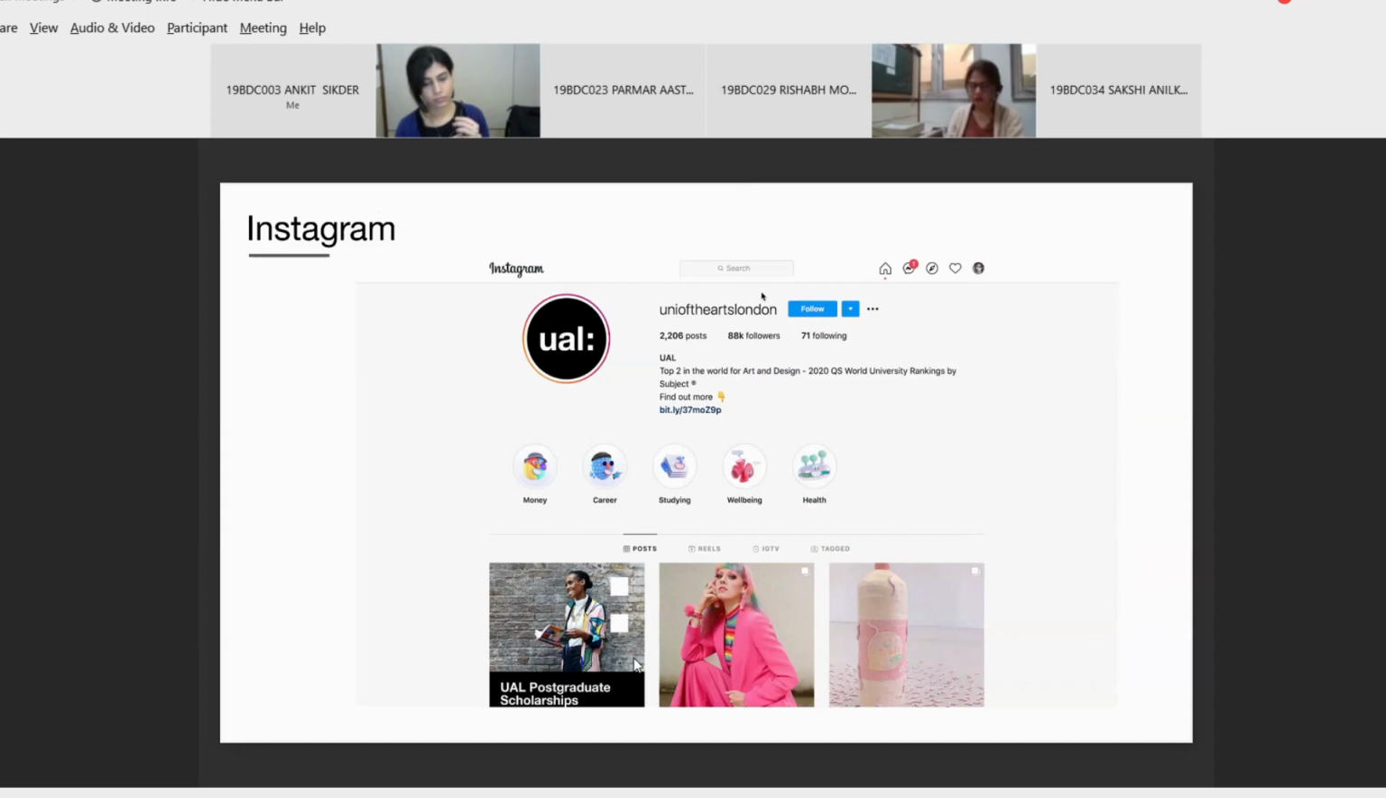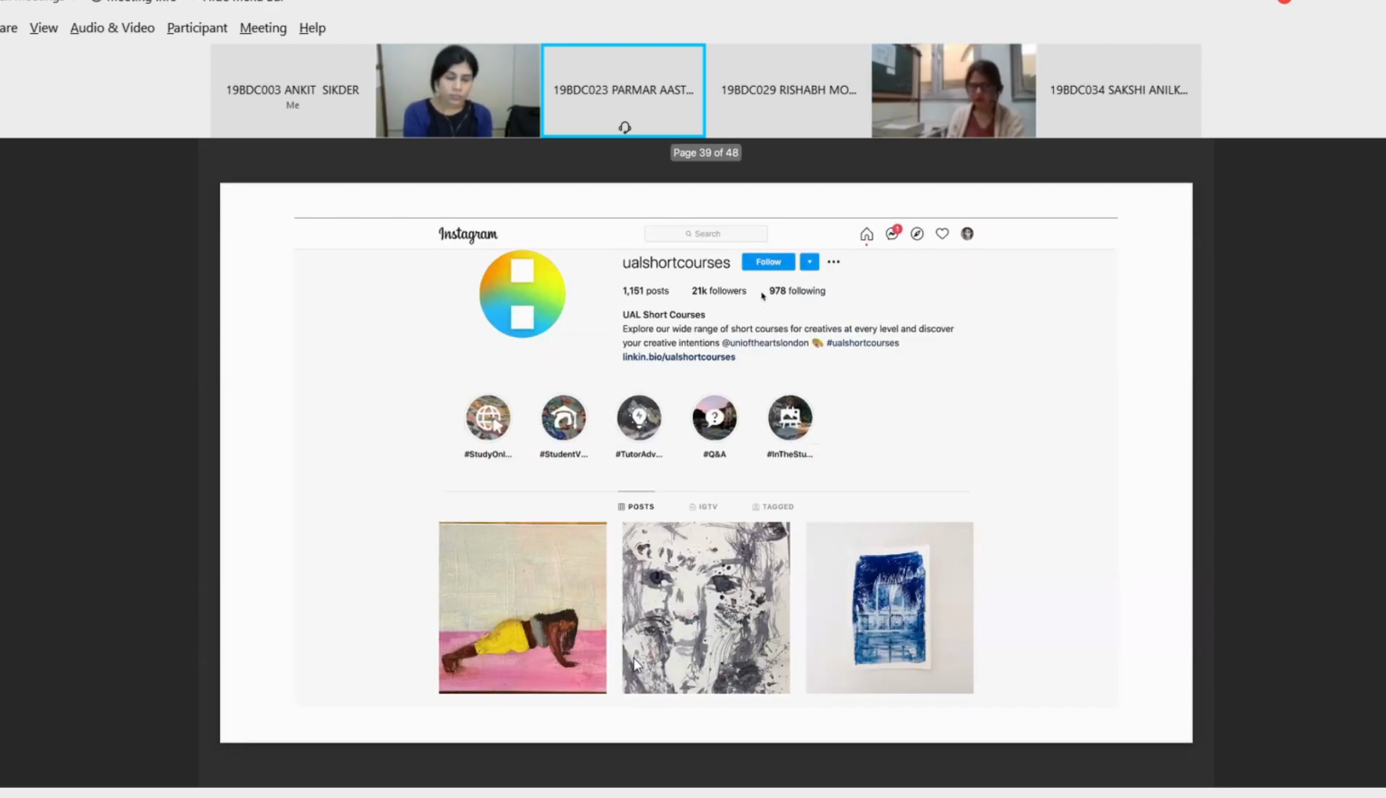And this is the official Instagram page, and the official logo is used as the profile picture. Next. So this is the Instagram page for short courses which are offered by the university. The work of students who have applied for the short courses is posted over here, and the profile picture is the colon. Next.